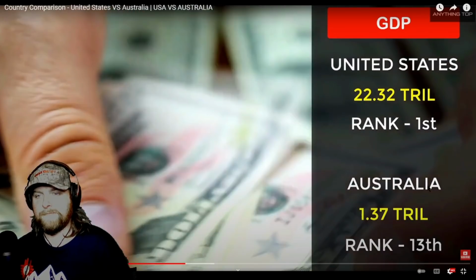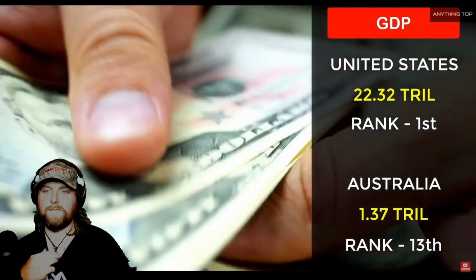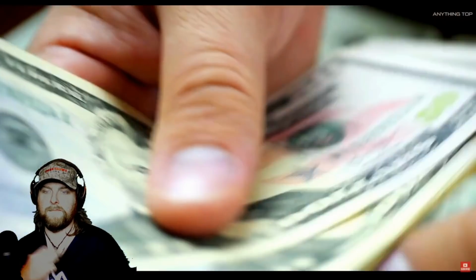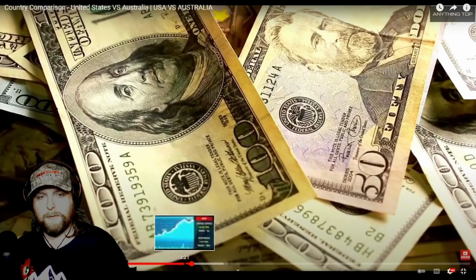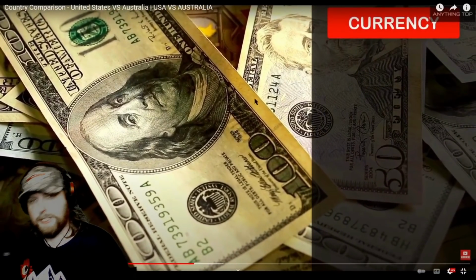In Australia, GDP per capita is around $53,000. 53, what was the US one? 60 per thousand? So yeah, they're pretty close.